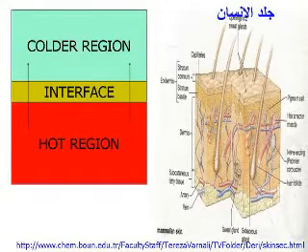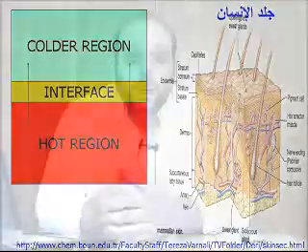The exchange of heat occurs between the inner region of the skin and the outer region, and the skin is the interface. So in effect, the skin is a heat exchanger. By studying the design of Allah God Almighty over human skin, we can learn the best design parameters and concepts to design an industrial heat exchanger.